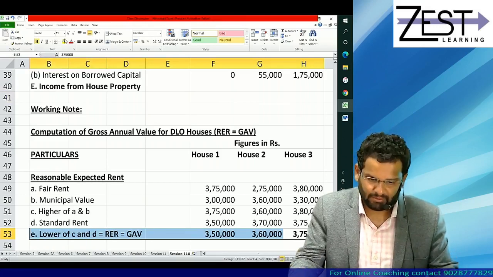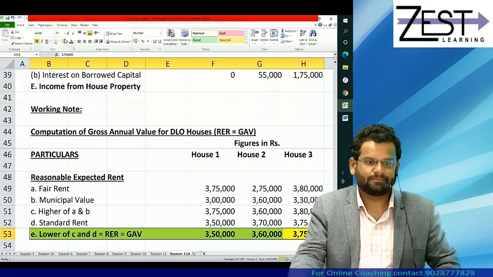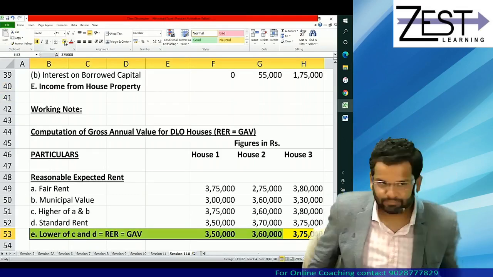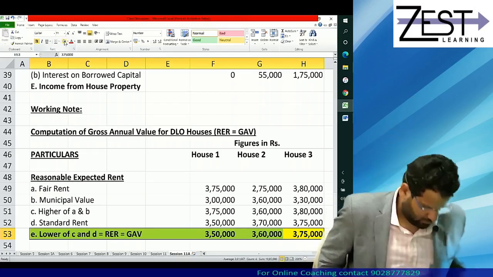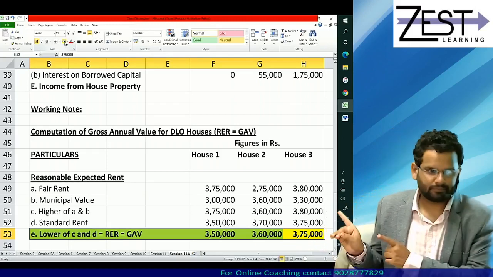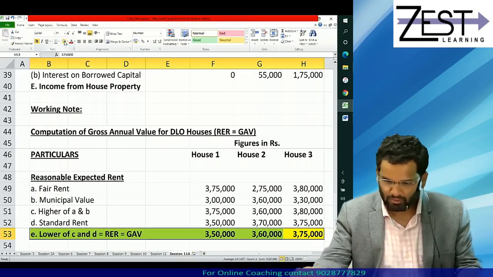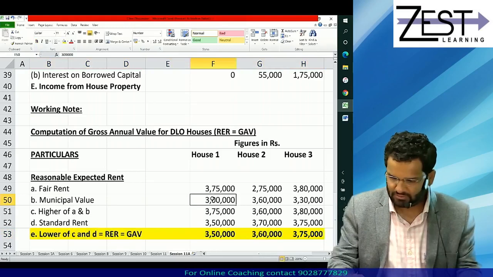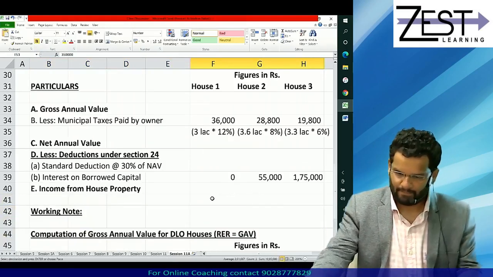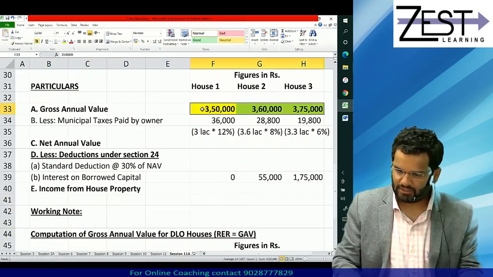Complete it and tell me once you do till this point. Oh, am I obstructing your vision? Okay, I'll move here. Chalo, let's go ahead. Take these figures as your GAV.